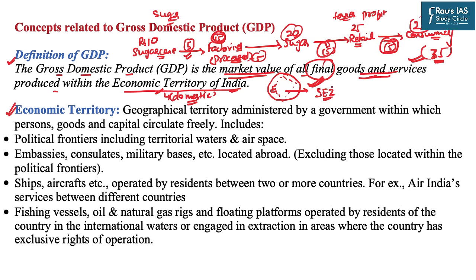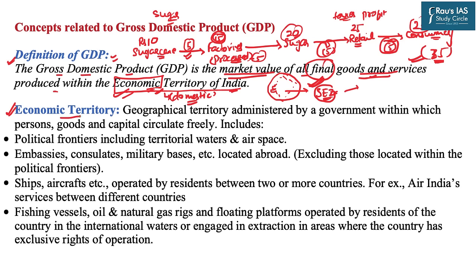For example, in Mumbai port, there is a special economic zone. Now this SEZ will not be included in India's territory when we have to calculate the GDP, because that is why the term written here is the economic territory. From the economy perspective, this SEZ is a foreign territory, and that is why, suppose a good has to be transported from a SEZ in Mumbai to a district in UP, it will be considered as import. This means that there is a considerable difference between the political territory and the economic territory.